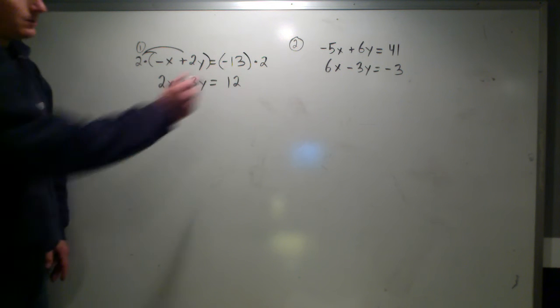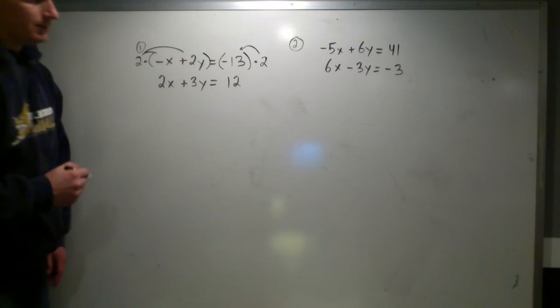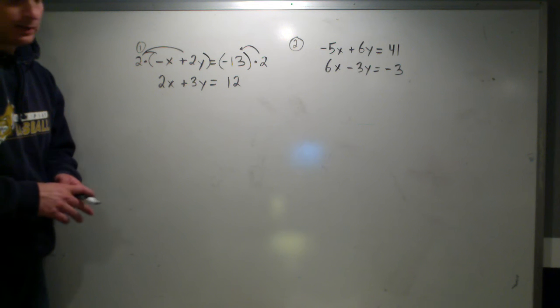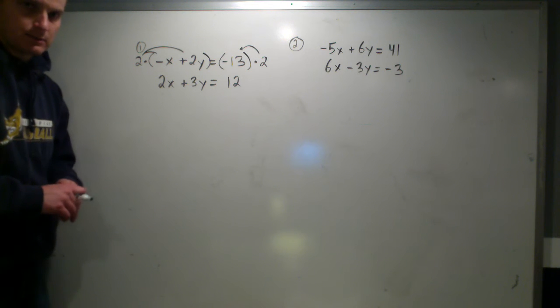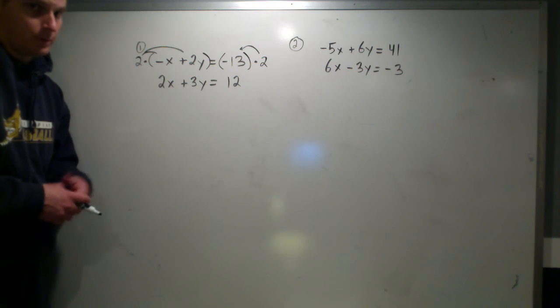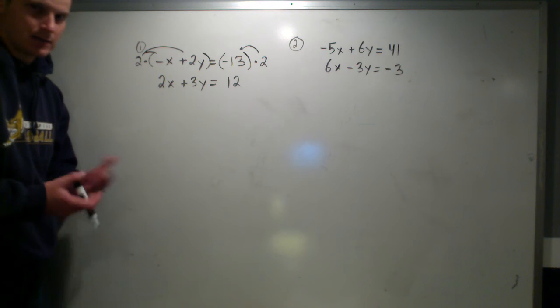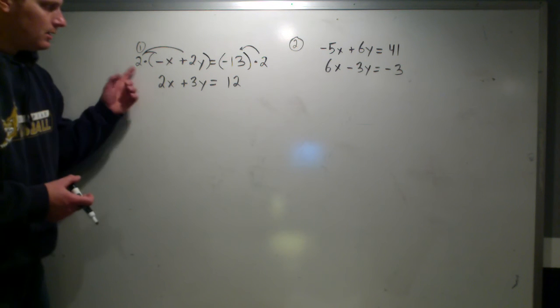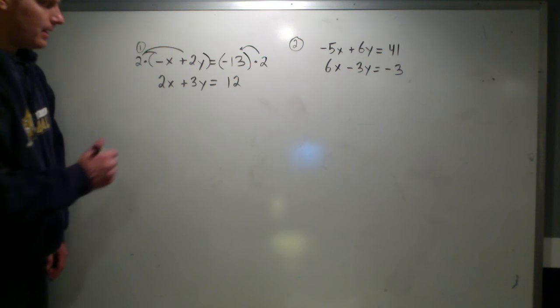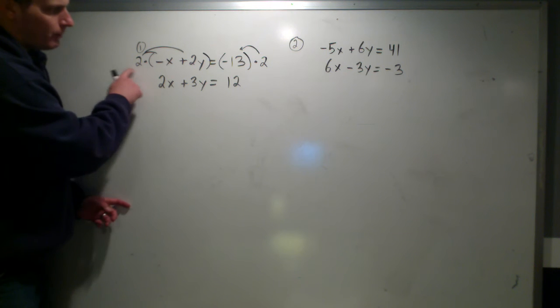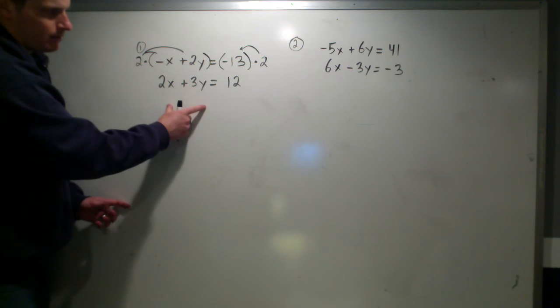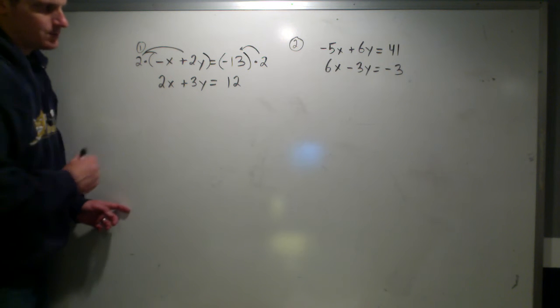Many times students will make the mistake of never actually multiplying a value on the other side. Now when solving these systems, you can multiply on both sides, multiply by fractions, or divide on both sides, which is kind of the same idea. But here, a nice easy thing to do is multiply by 2. I'm going to write this transformed equation right underneath it to keep the system together.